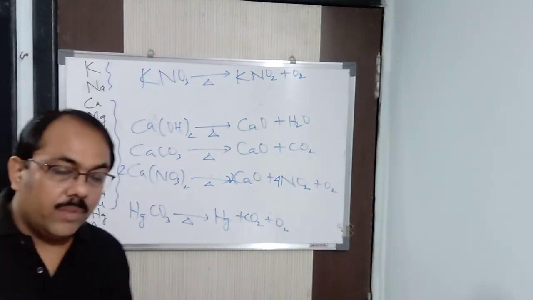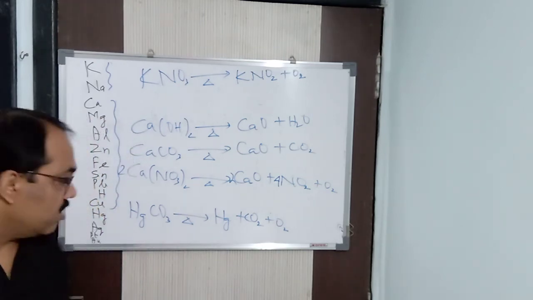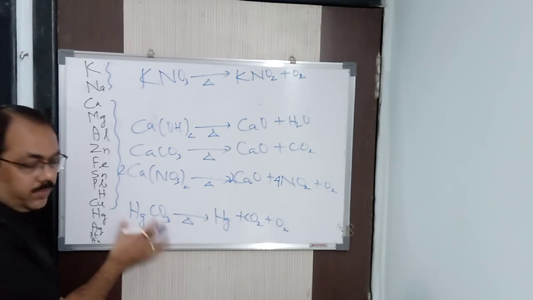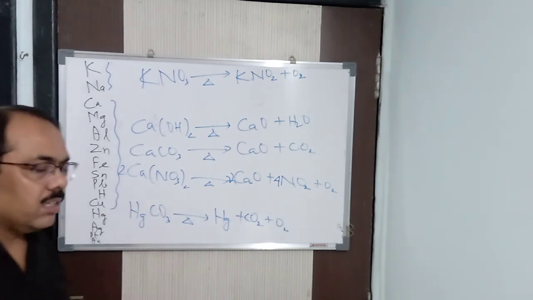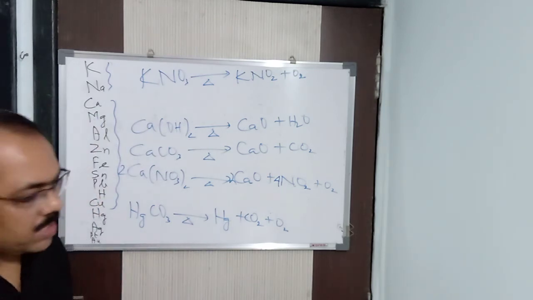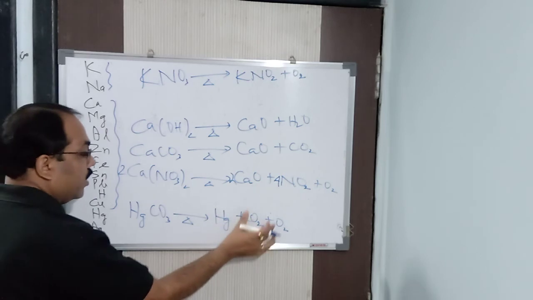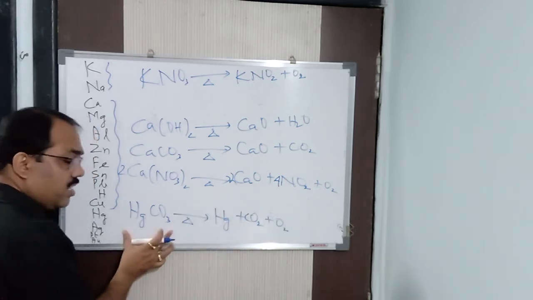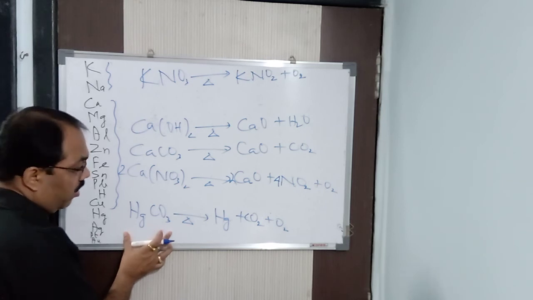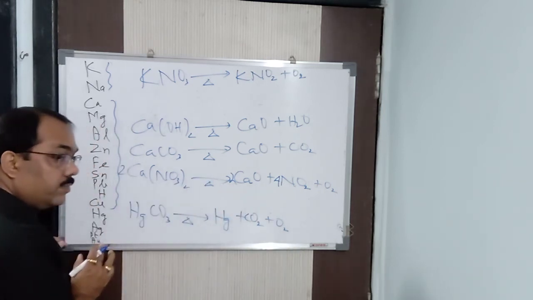This is mercuric I have taken, not mercurous. On heating the carbonate, you get metal plus carbon dioxide plus oxygen. If you take mercuric nitrate, on heating it will give you mercury plus nitrogen dioxide plus oxygen.